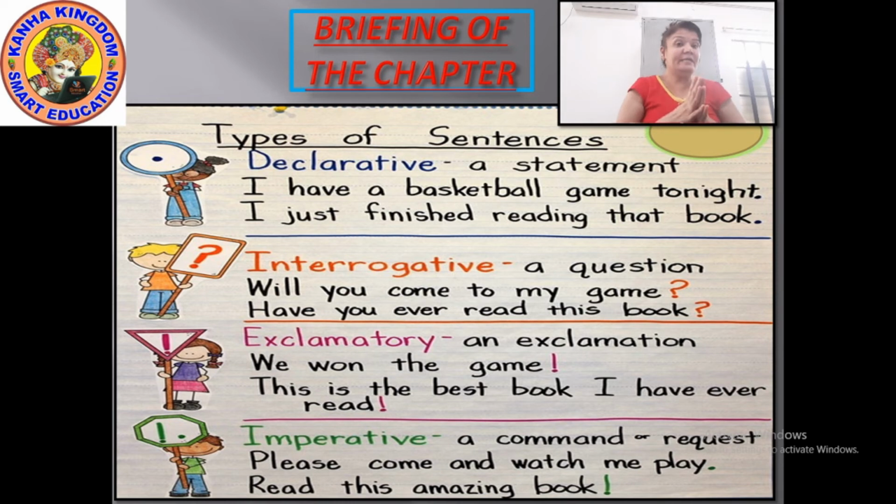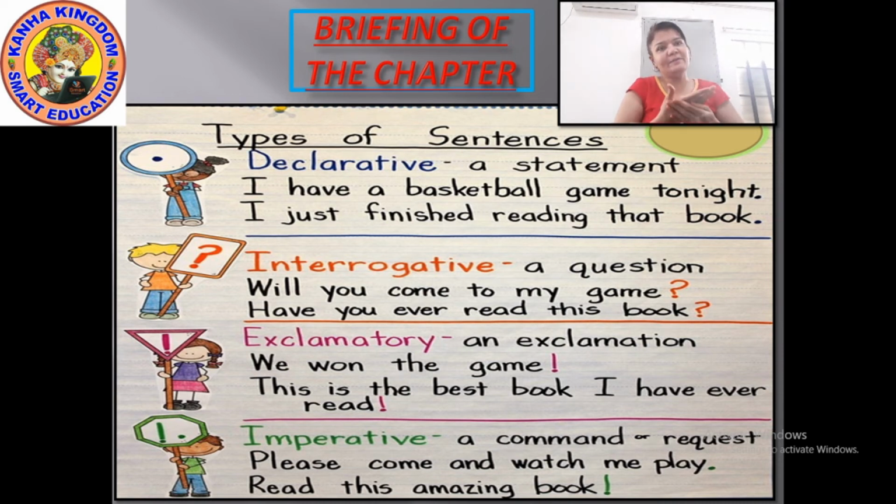Next is imperative. An imperative sentence can be a command, a request, a suggestion, or a warning. "Read this amazing book." It is a suggestion to read this book, because this book is very amazing. Next, "Please come and watch me play." It's a request, because the word please has been used.